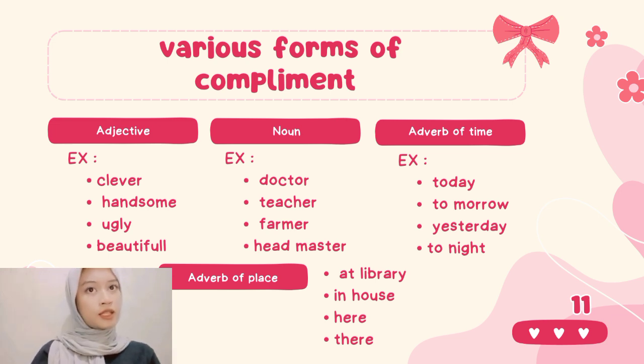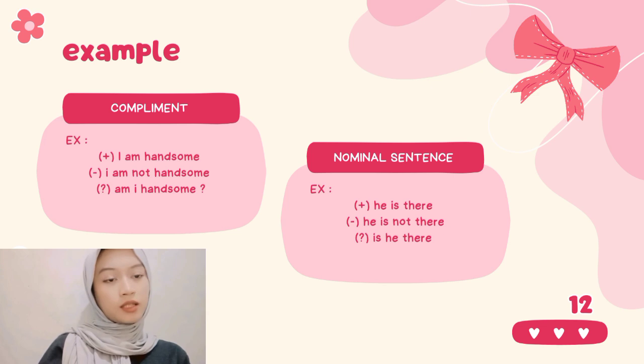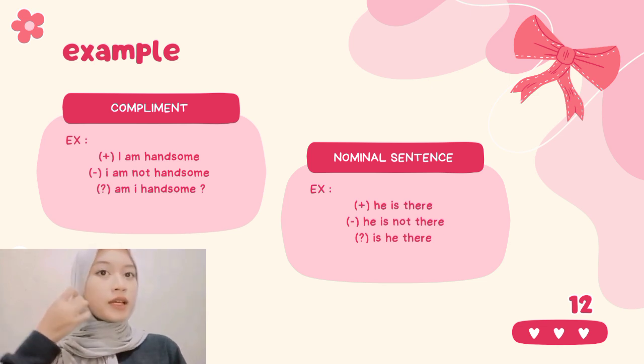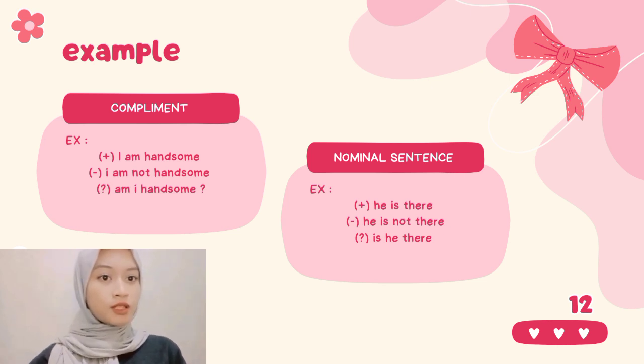And if you look here, there is an example of complement and nominal sentence. In complement, the example is "I am handsome." This is for a positive sentence. "I am not handsome." This is for a negative sentence. "Am I handsome?" This is for an interrogative sentence. A negative sentence always has a word of rejection.